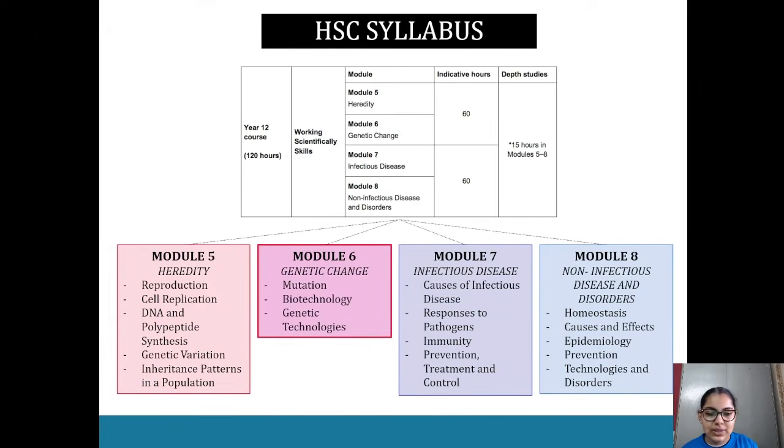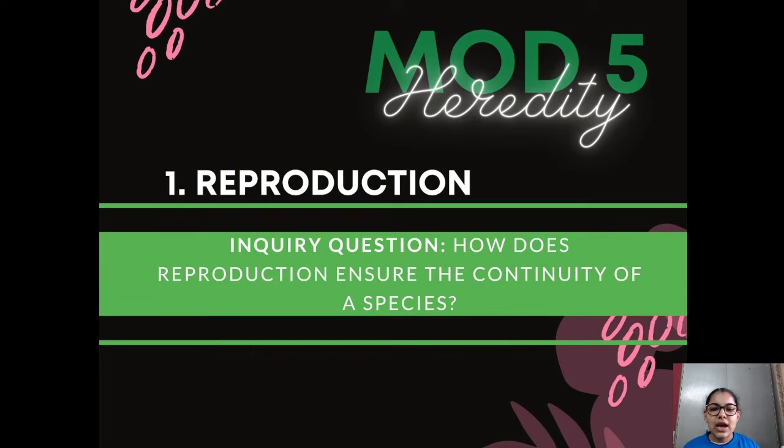So that's module 6. Let's start off with that very first question: how does reproduction ensure the continuity of a species? It's got two parts. Firstly, how is reproduction happening? Secondly, how is that going through living organisms and generations in order to achieve the continuity of a species? That's what we are looking at.